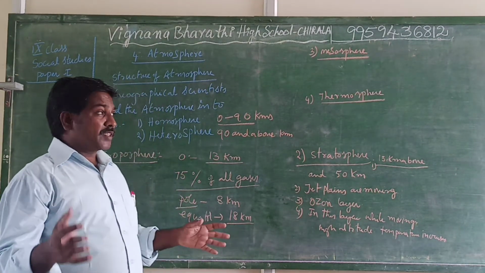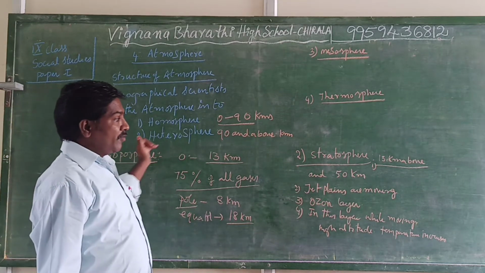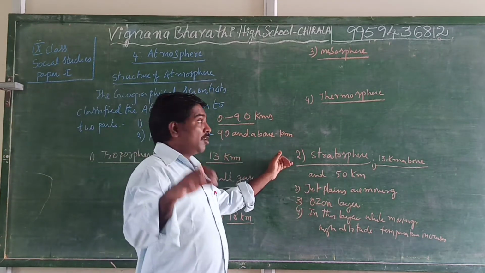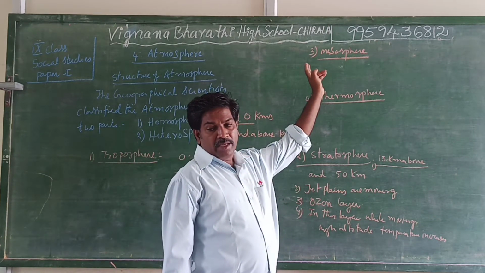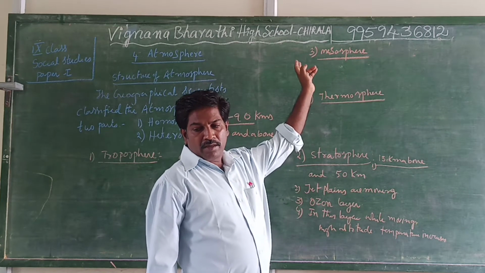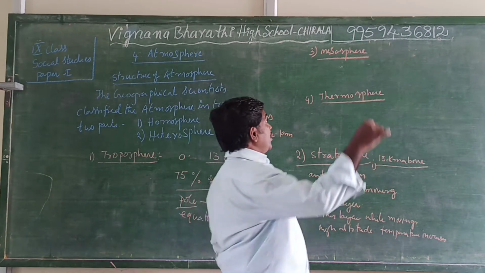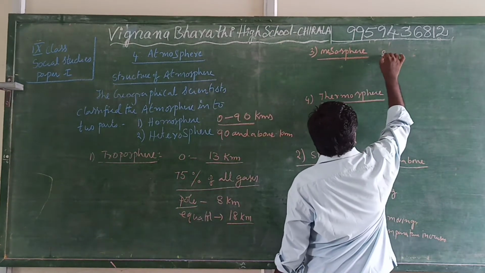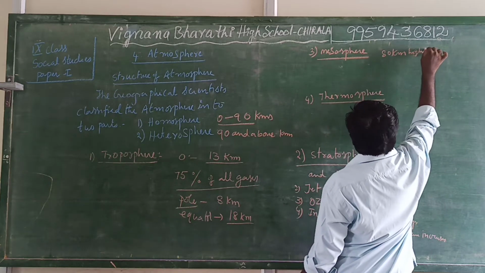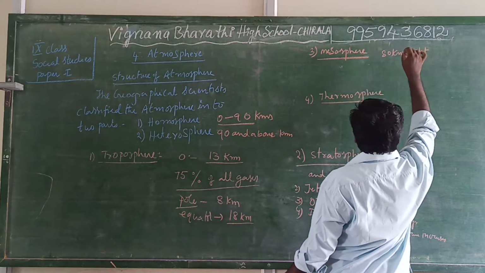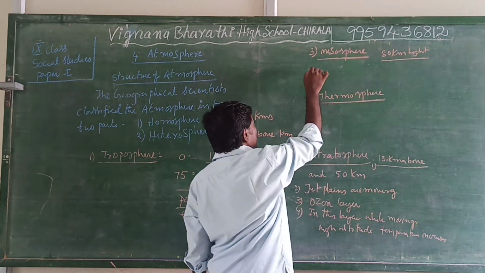Just to recall what I explained: the first one is the troposphere, the second one is the stratosphere, and now the third one is the mesosphere. The mesosphere expands up to 80 kilometers height. And here meteoroids are burned.